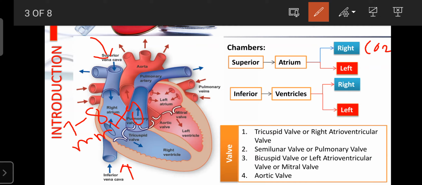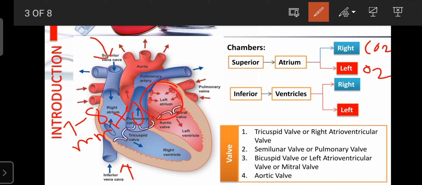This is the location of the left atrium. The left atrium mainly consists of oxygenated blood, which is drained by the pulmonary veins, both the right and the left pulmonary vein. These veins collect oxygenated blood from the lungs and supply it to the left atrium. So the left atrium consists of oxygenated, or pure, blood that comes from both the right and left lung.